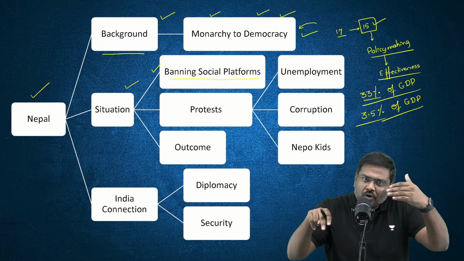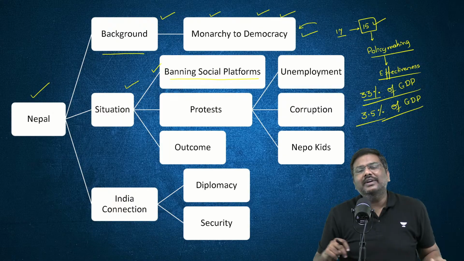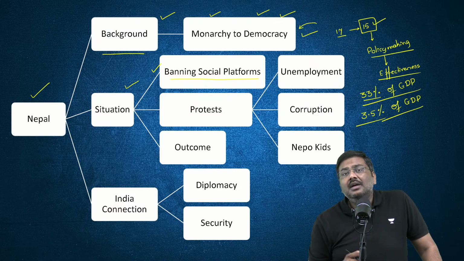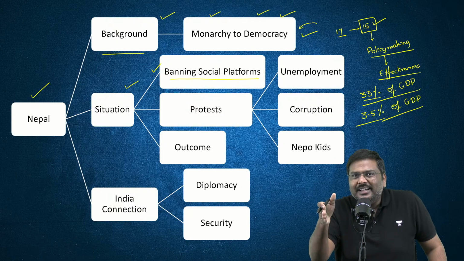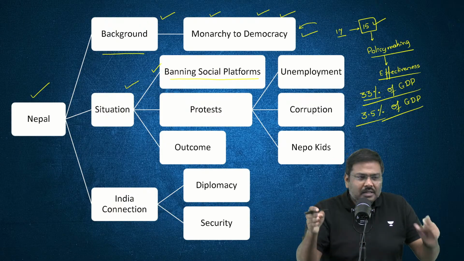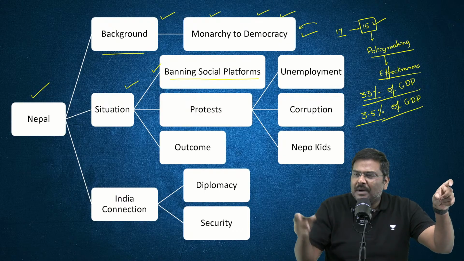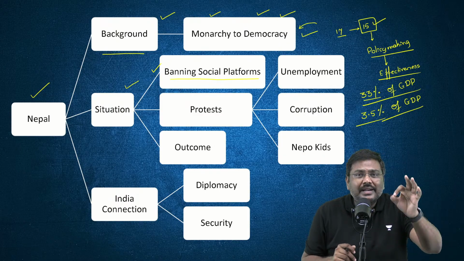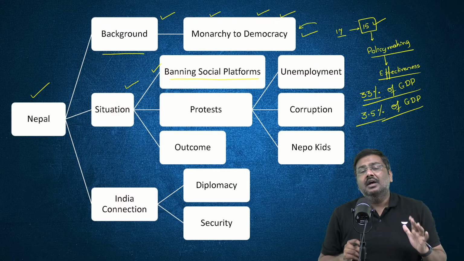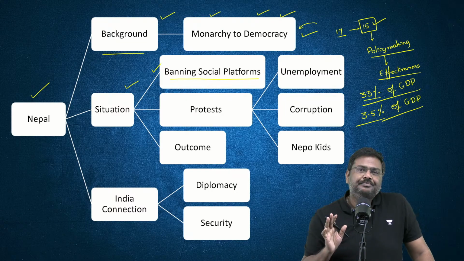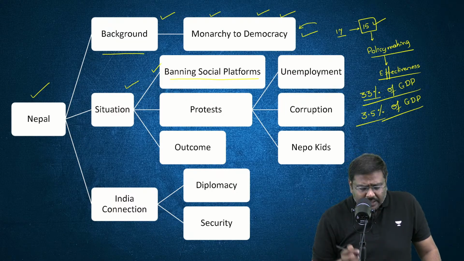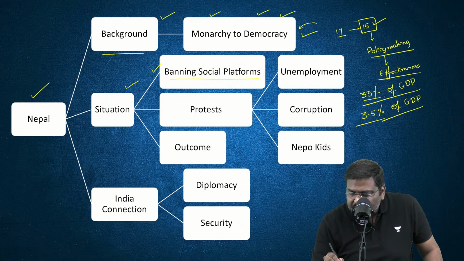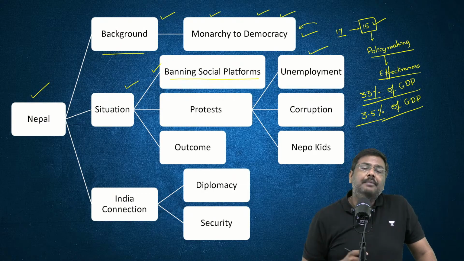And the government followed the order, announced a ban on 20-plus social media platforms. Now there was a sudden cut in connection between the people who have migrated outside Nepal and their family members. This was the immediate cause. But even before that, there was also a concern associated with unemployment in Nepal.